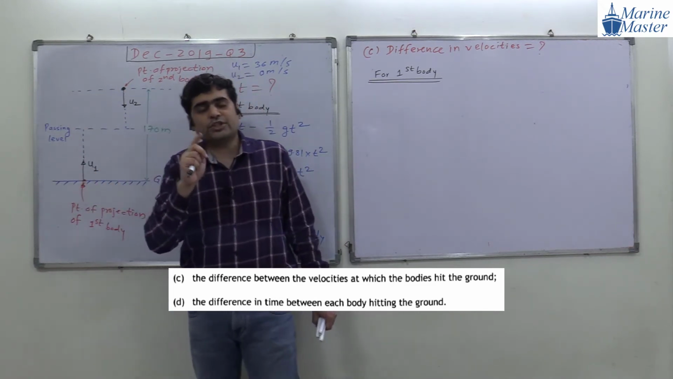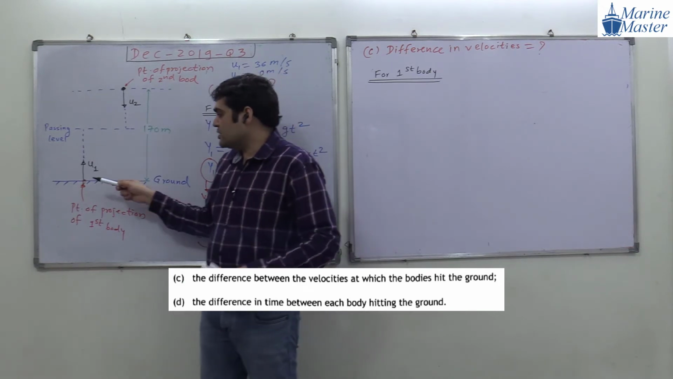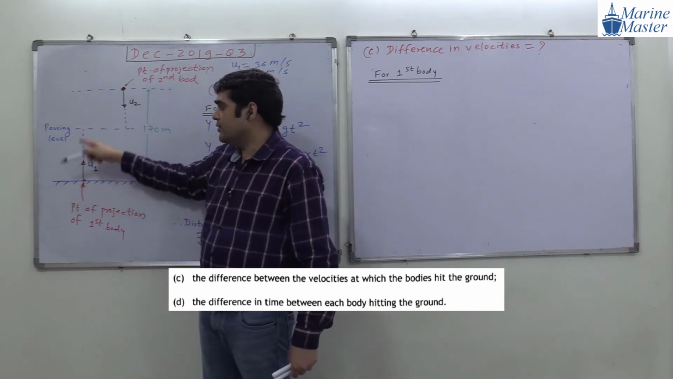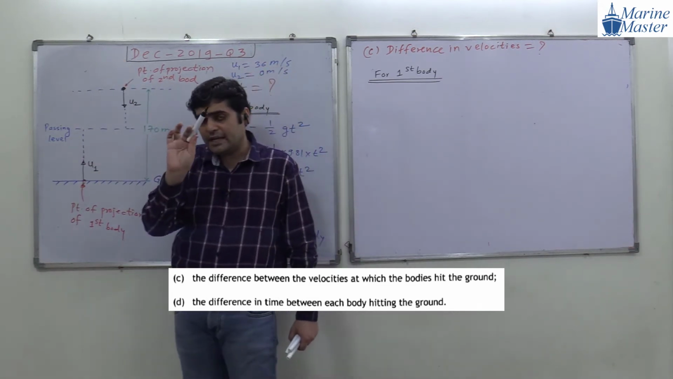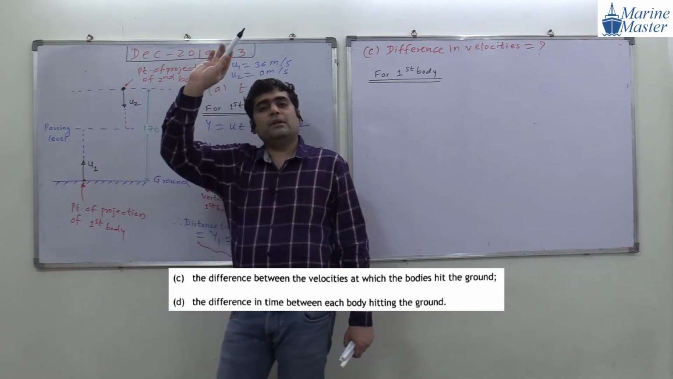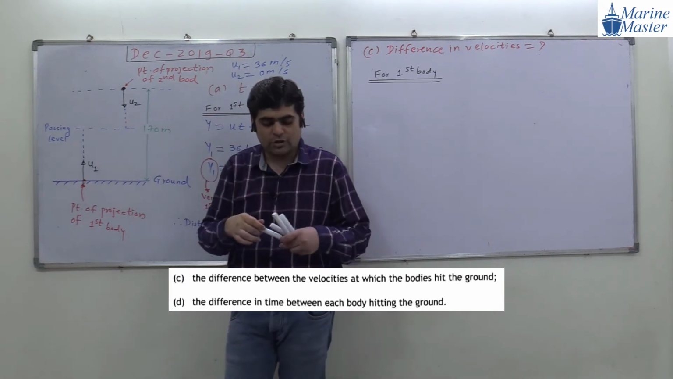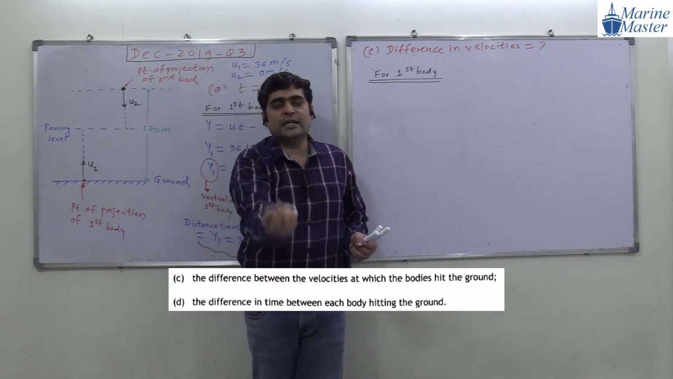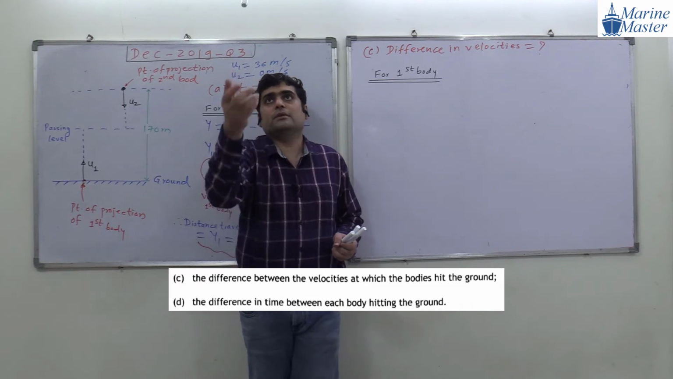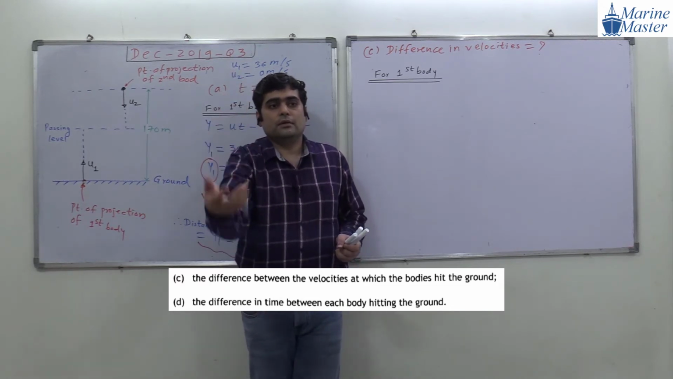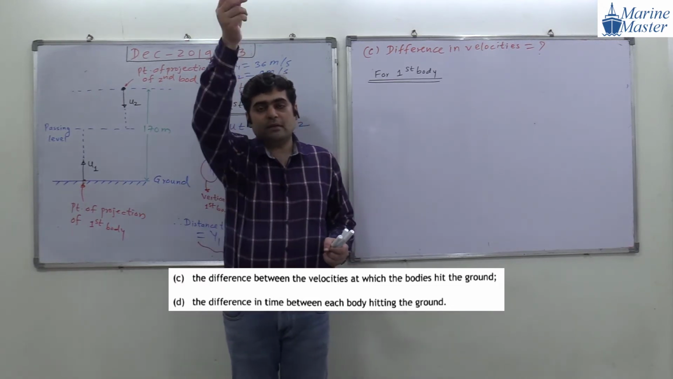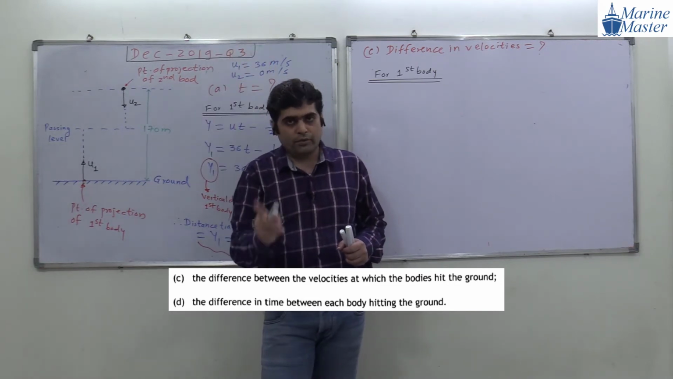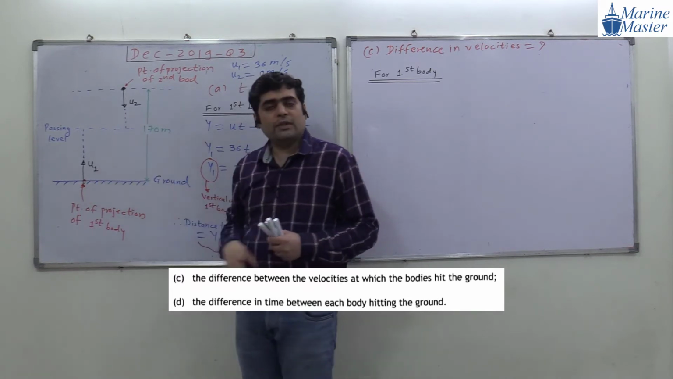Now guys, my question for all of you. First body is going from this point, going up. We don't know till what level. It will not go up to 170 meter. It will go up to some level where its velocity becomes 0. Observe this pen. This pen will go up till its velocity becomes 0, and again it will fall back. The same scenario with the first body.